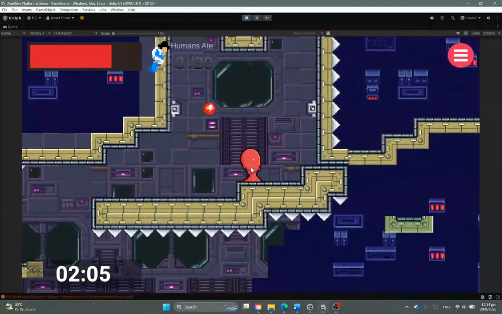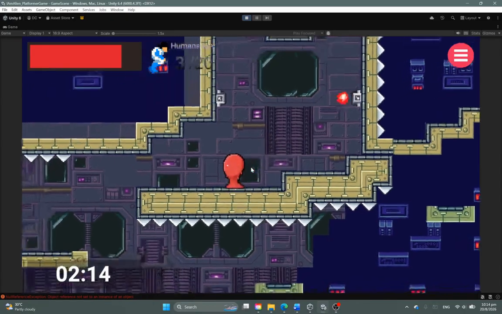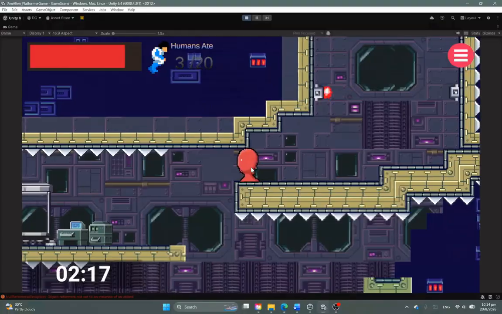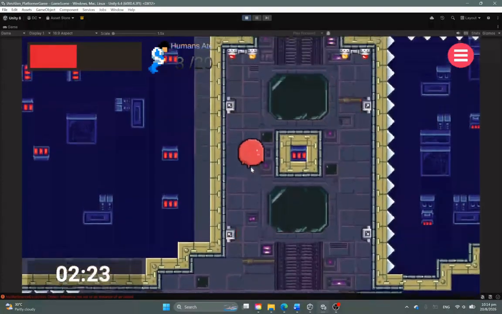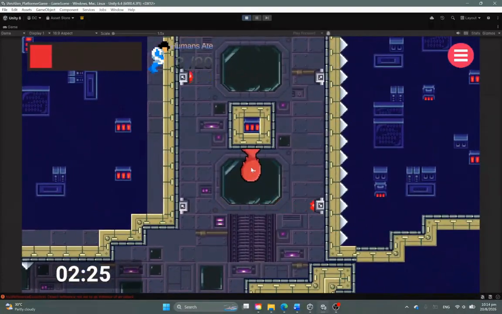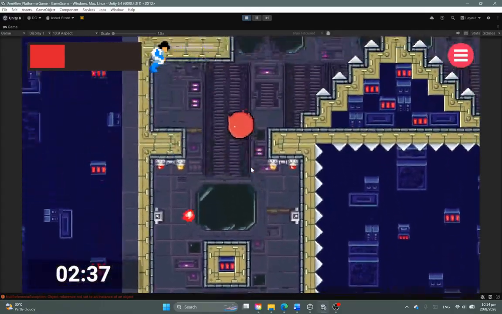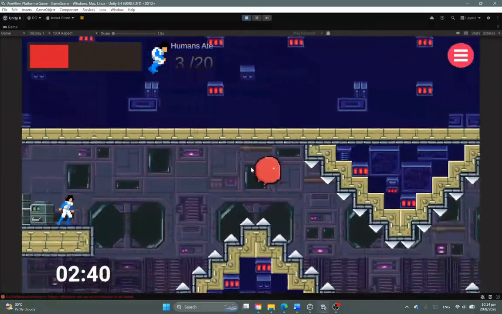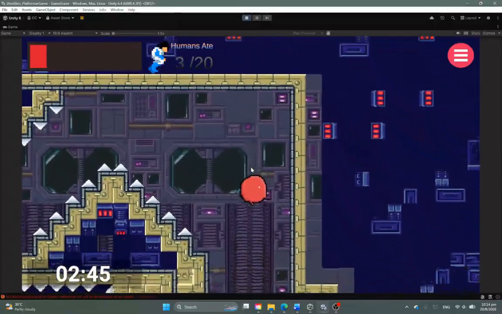So here we have the laser trap. It moves and is a different type of damage object from the spikes, as the spikes are a static object that the player can just collide into. However, this laser actually moves, which may impede the player's movement throughout this level. So it's another type of progression that this game provides. As we go and complete this level over here, taking some damage along the way.